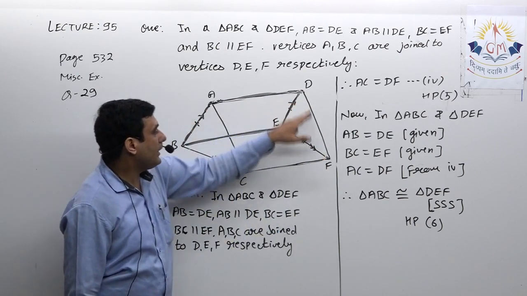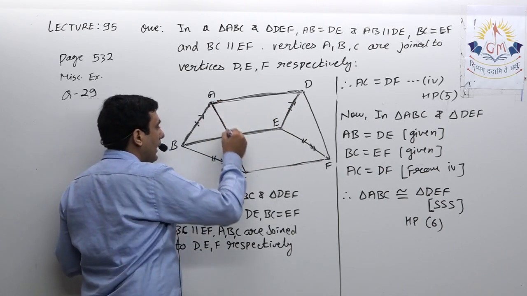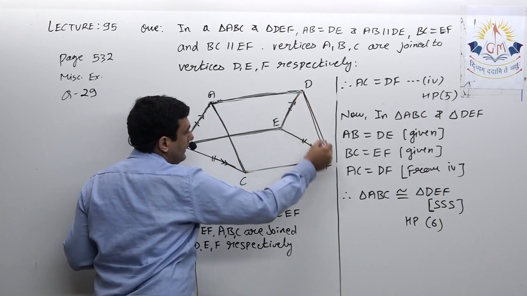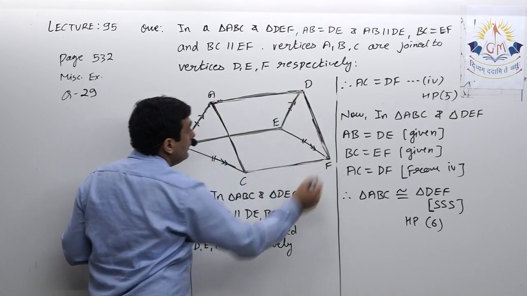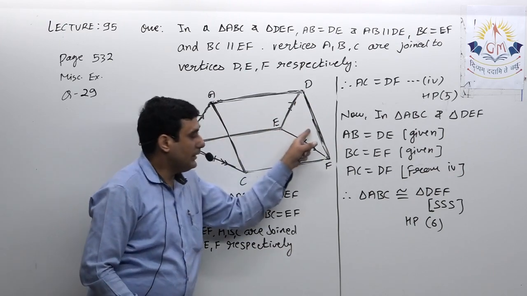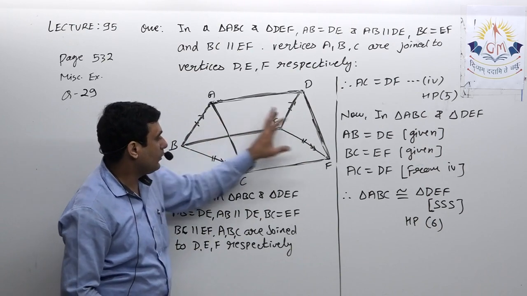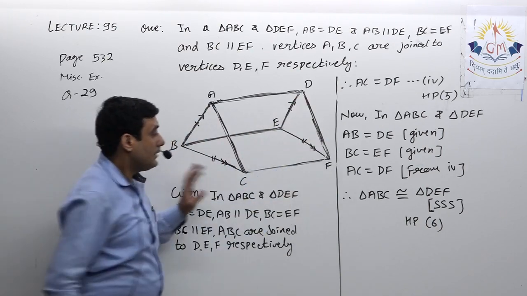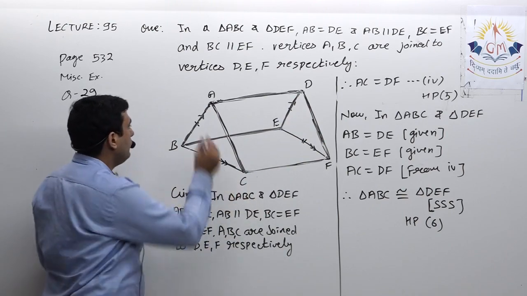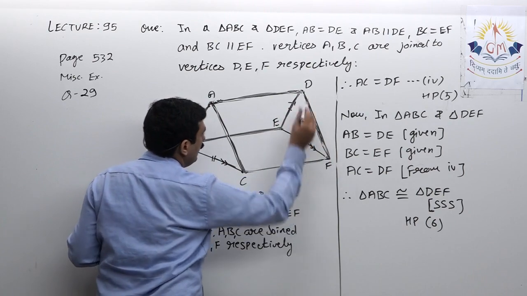As soon as I got this is a parallelogram, I can say AC is equal to DF and AC is parallel to DF, because in a parallelogram opposite sides are equal and parallel. I need only AC equal to DF. In the last part, it was to prove triangle ABC is congruent to triangle DEF.